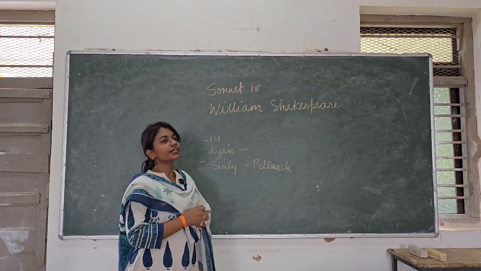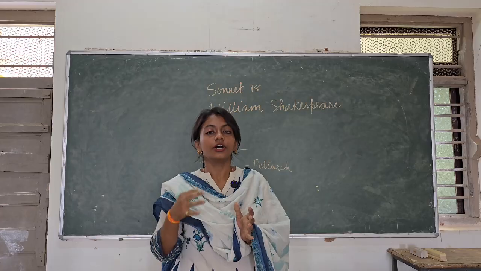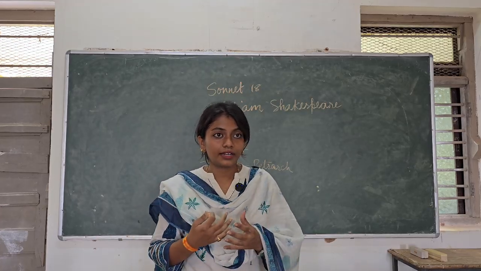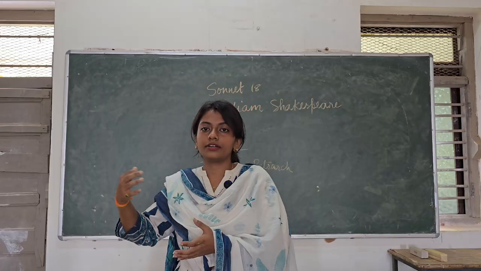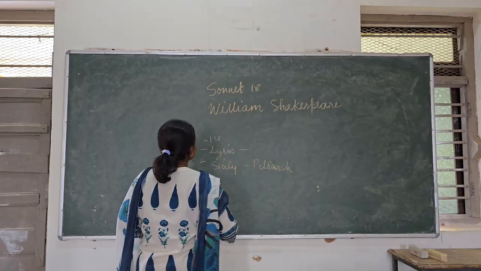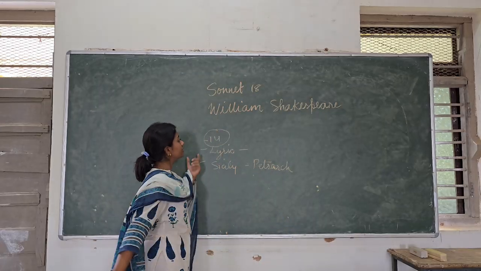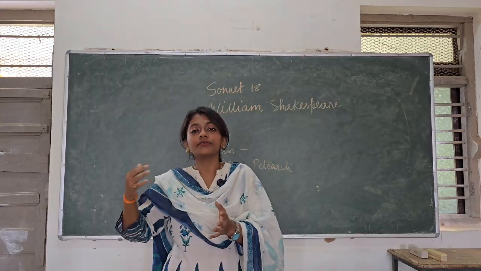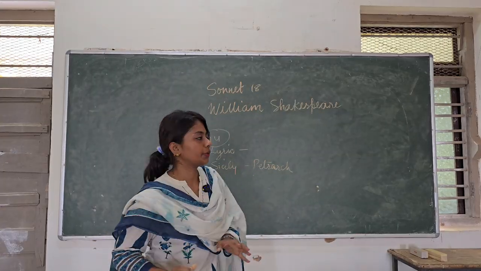So lyric is basically a whole complete thought, just like a song. It has a starting, it has an explanation, and it has a conclusion to it. So similarly, a sonnet consists of 14 lines, and in those 14 lines you will see a development of thought and a proper conclusion to it.